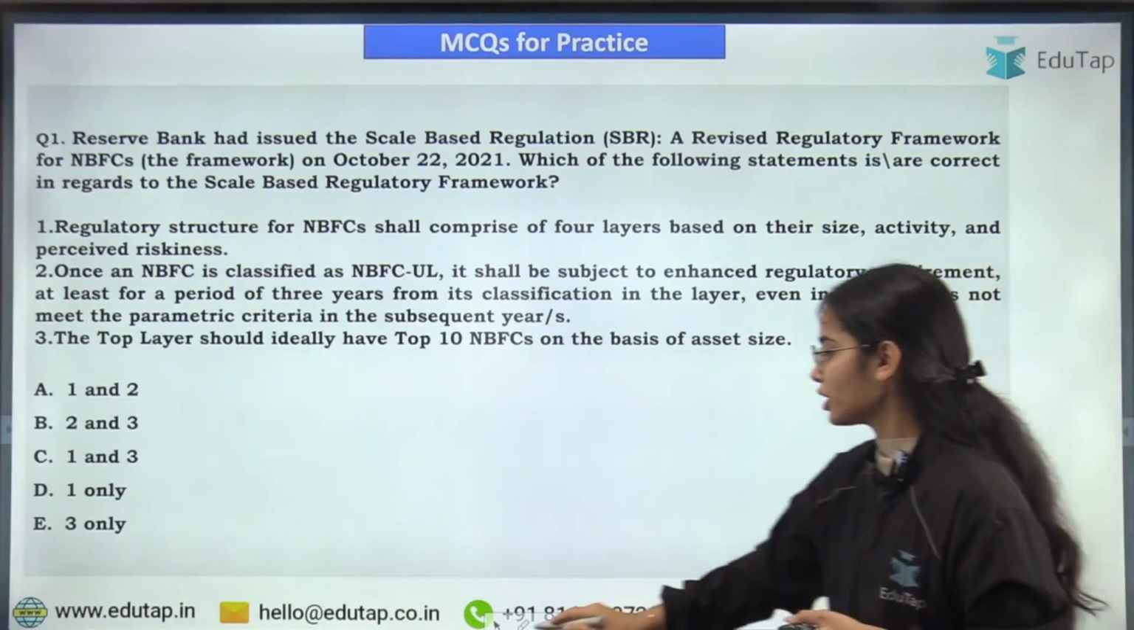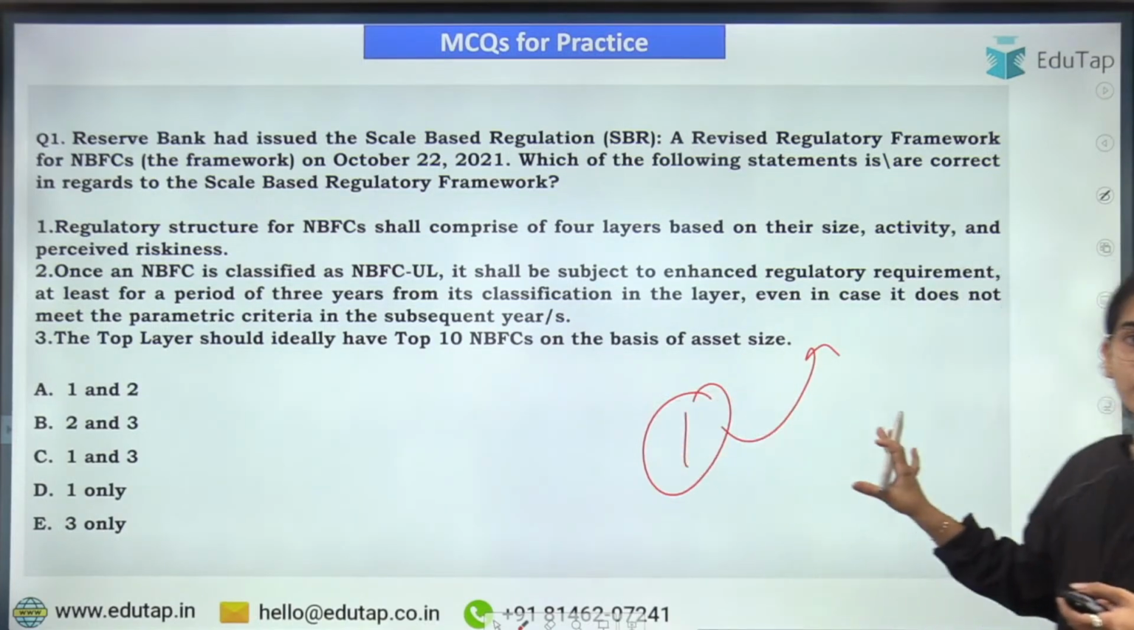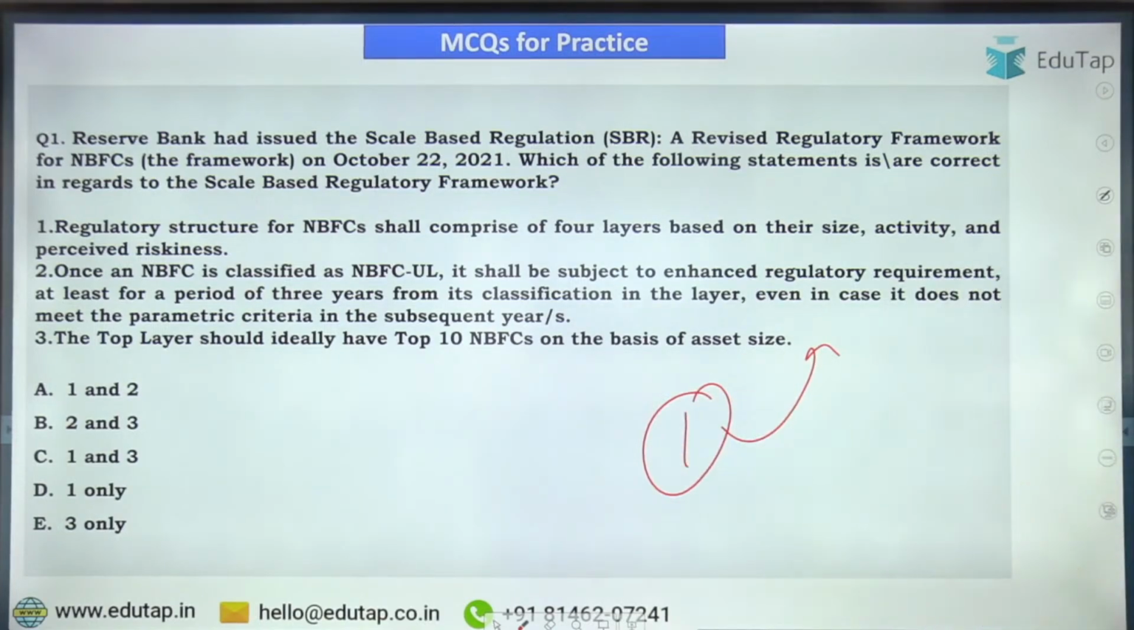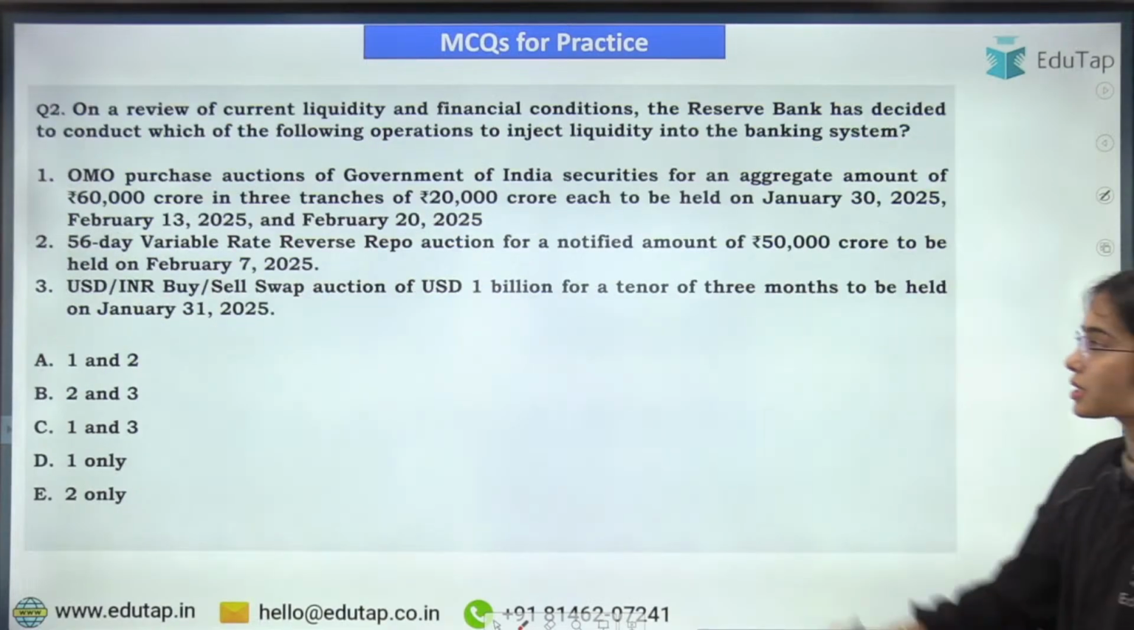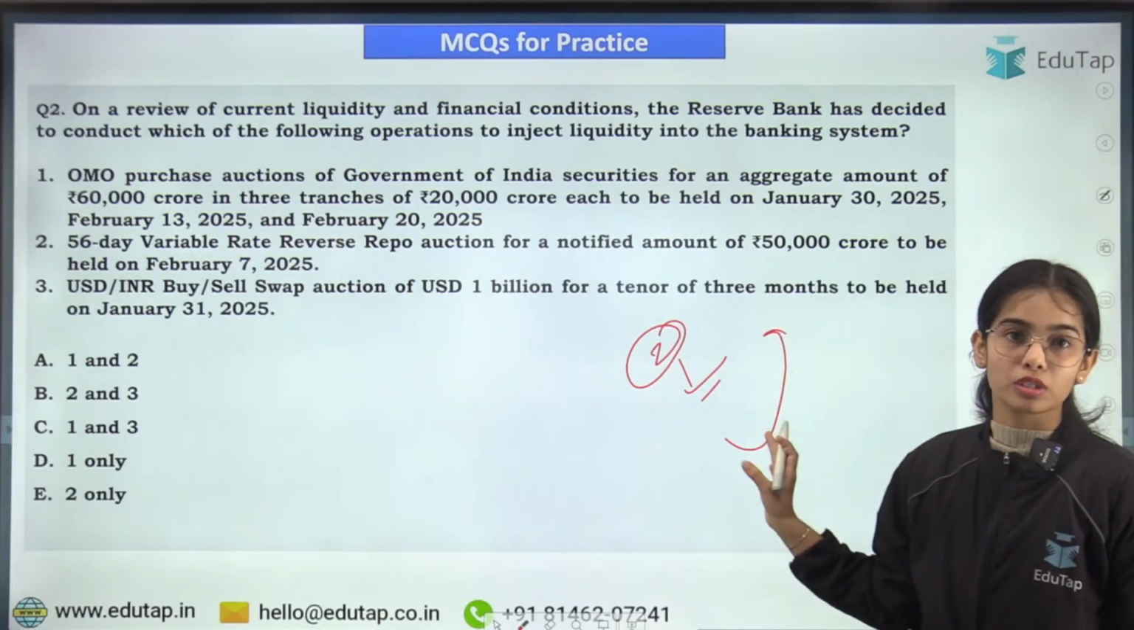This is the first question. I hope you will be easily able to answer this question. This is the homework question that I hope you will be able to answer. Okay, and this is the second question. I hope you will be able to answer this question also.